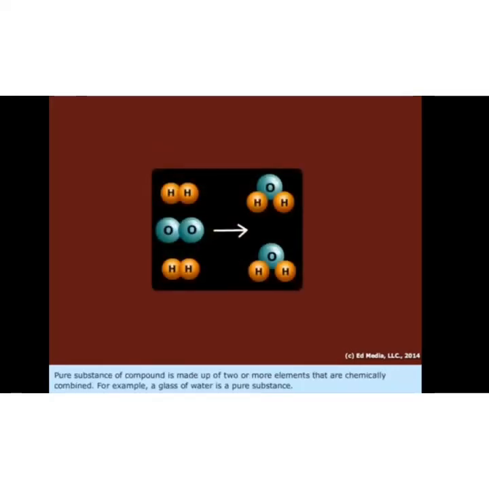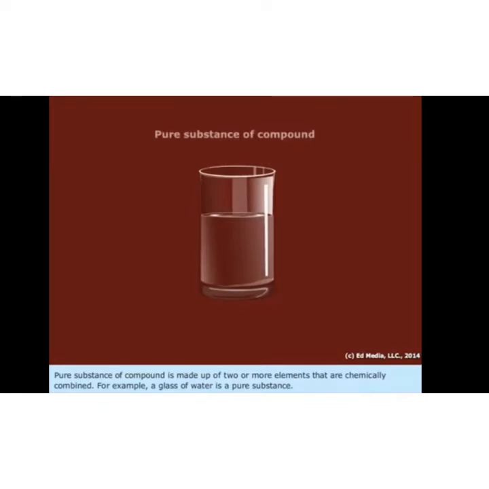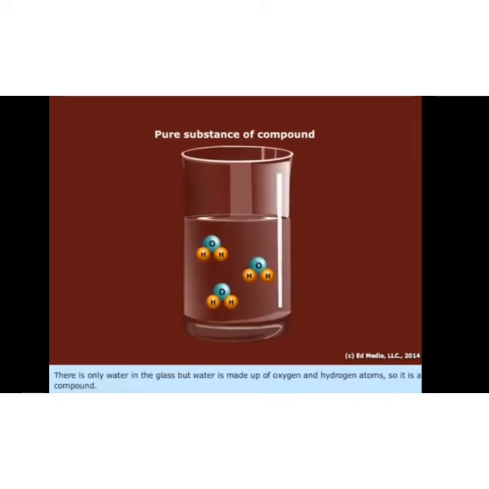A compound is made up of two or more elements that are chemically combined. For example, a glass of water is a pure substance. There's only water in the glass, but water is made up of oxygen and hydrogen atoms, so it's a compound.